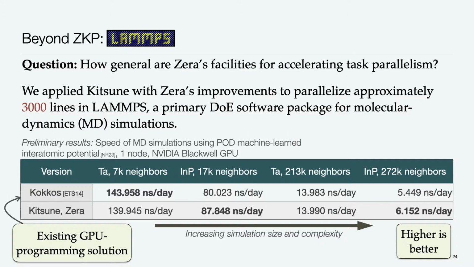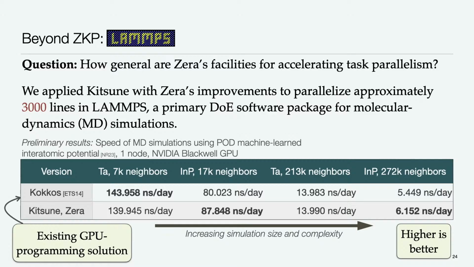So in some separate work, we took Kitsune with Xera's improvements and tried to parallelize a different code base, namely LAMMPS. LAMMPS, for those of you who don't know, is one of the primary software packages that the Department of Energy uses to perform molecular dynamics simulations. Now, we didn't parallelize all of LAMMPS. All of LAMMPS is like 1 million lines of code. It's a lot. But we did parallelize around 3,000 lines of code in LAMMPS using these extensions. And that's enough for us to run some MD simulations.